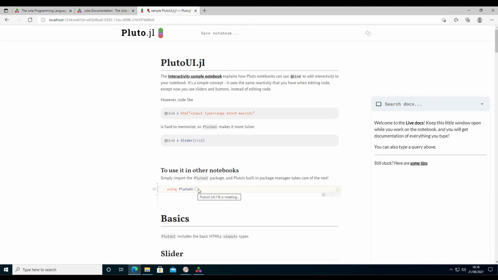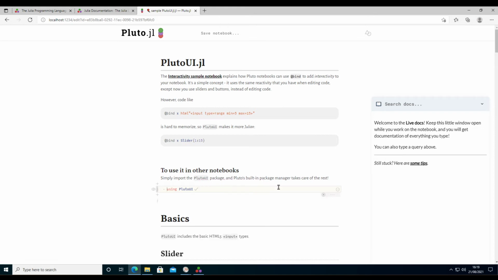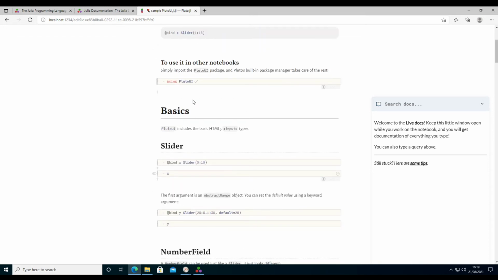Pluto is already running the notebook. What it is doing here is installing another package, and that took a while. You can see how that all works. It has now installed 6 packages in order to get that Pluto UI running. That's what it did in the background, because the first thing here is using PlutoUI. So you tell it that we want to use the Pluto user interface package, and that is now recompiling. It takes a while for the first time to start up.